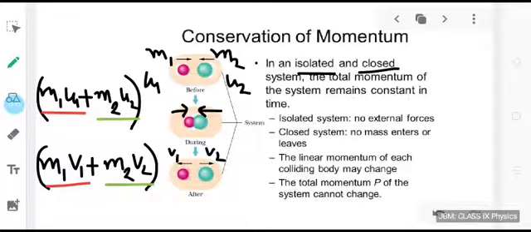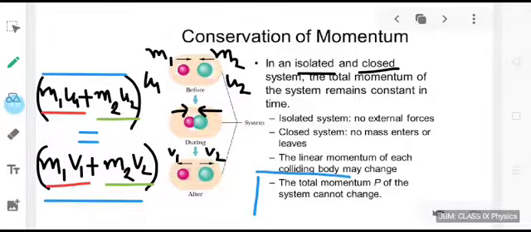So individually you can see that the momentum of both the objects has changed. That is what is written in the third sentence. But let us check the total momentum. What was the total momentum initially? It was m1 u1 plus m2 u2, and finally it has become m1 v1 plus m2 v2. This will remain the same. This is actually stated in the last sentence: the total momentum of the system cannot change.